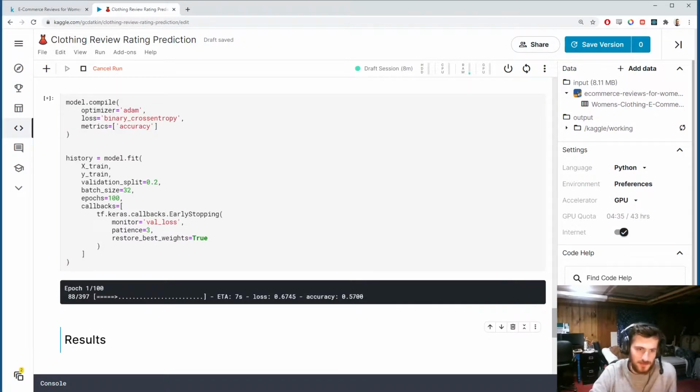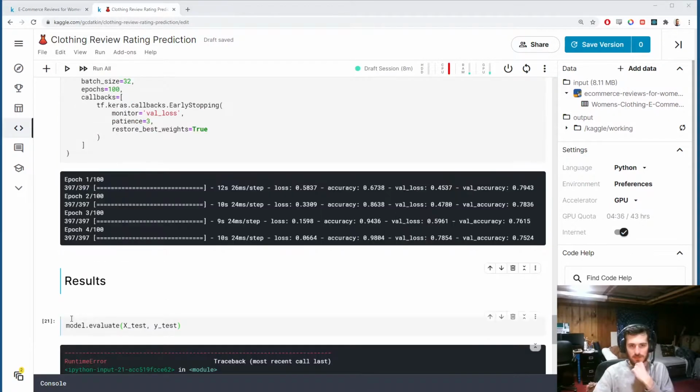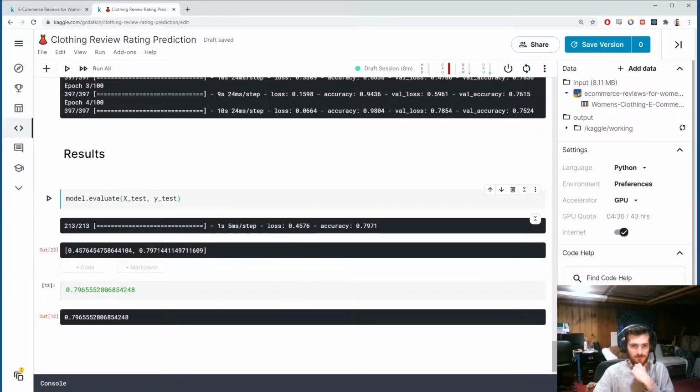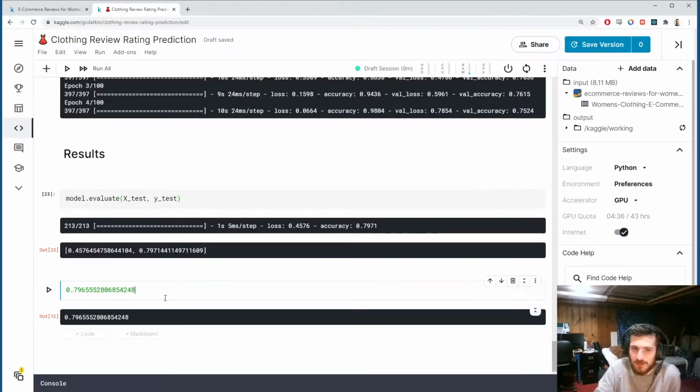Alright, I'll resume this when this finishes. Alright, it finished. Let's see the evaluation. And we do beat it. No, it's not by much. There is some randomness here. Keras, TensorFlow is not so easy to make the results reproducible. So we can account for some amount of error between these two values. So we say they're roughly about equal.